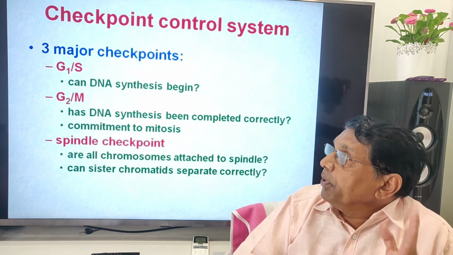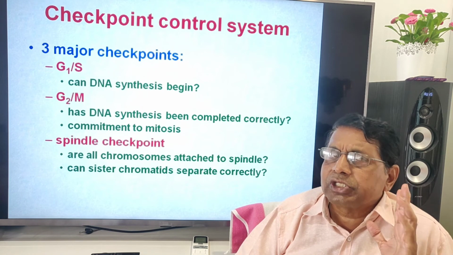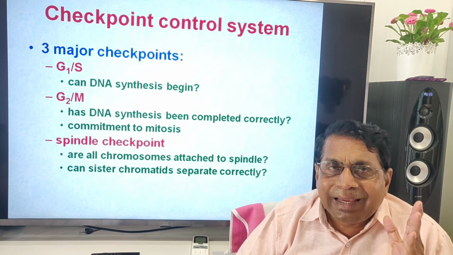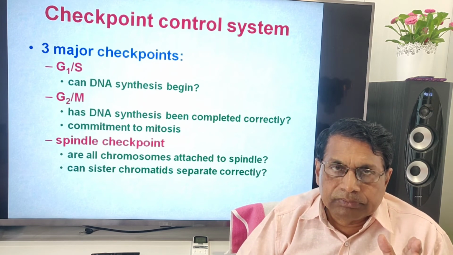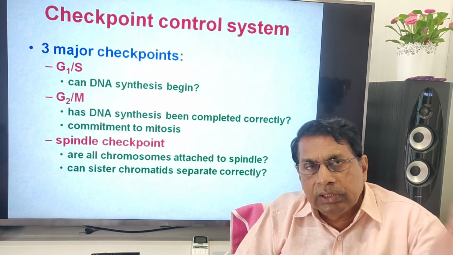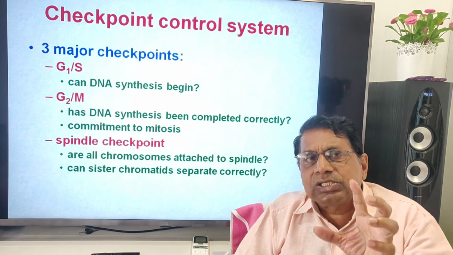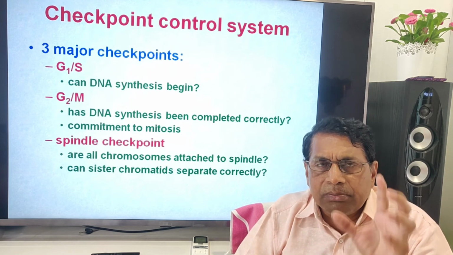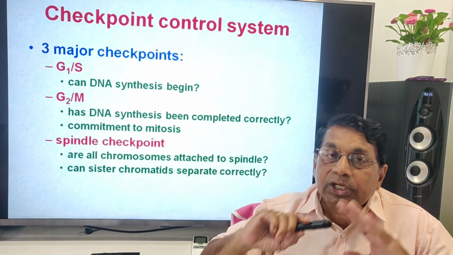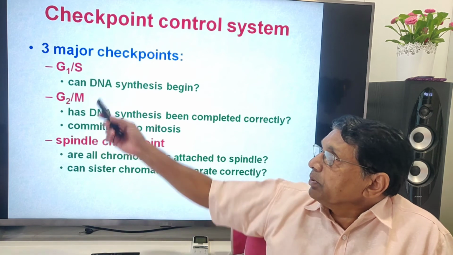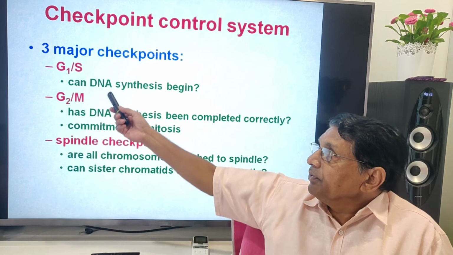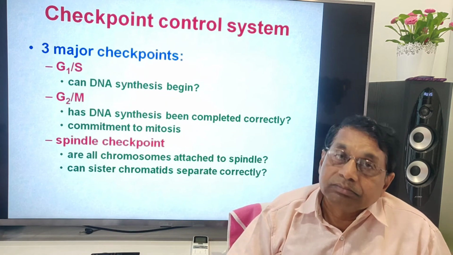Then checkpoints. At every stage there will be checkpoints to see whether the events are going as expected. Only if the events are going normally does the cell cycle continue. But if there is some problem, some mistake, some damage of DNA, that will be checked by checkpoints. One checkpoint is between G1 and S: can DNA synthesis begin?